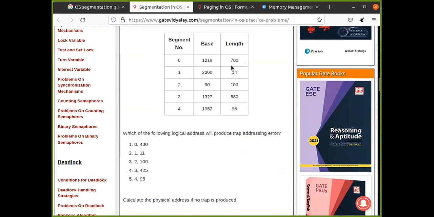So offset can be 0 to 699 in this case, 0 to 13 in this case, and 0 to 99 here. But in segment 2, the offset is 100, while the offset value can be only 0 to 99. That is why this is going to create an invalid address. Clear? All other offsets are within the limit.